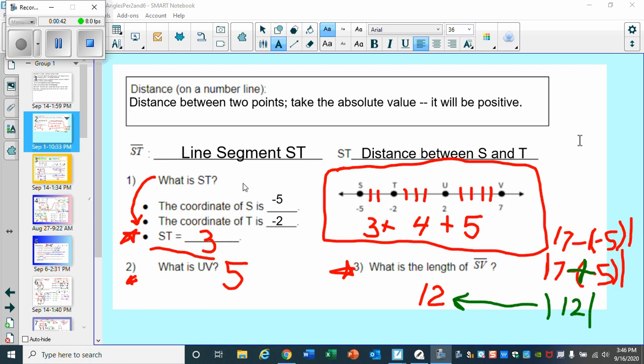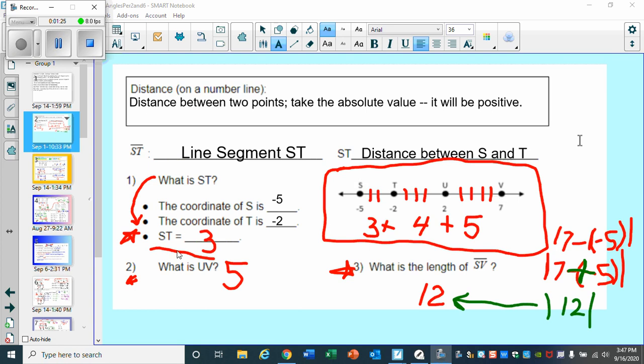So what we did was differentiate between ST, which is your line segment, and then when they say ST, that's the distance between S and T, the points. Now in this case, we found out that S is at -5, T is at -2. All we really do is count. So you count 1, 2, 3. Now, some of you were saying, okay, why is it not -3? Because again, distance is always positive when we're dealing with distance because of absolute value. So we just look at how many spaces or how many miles we walked.